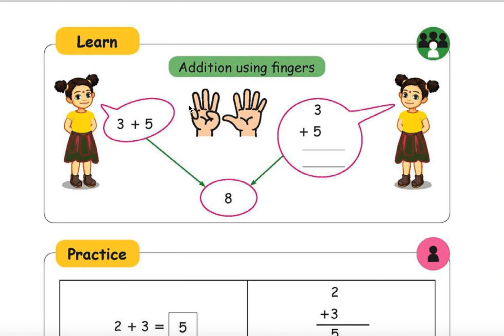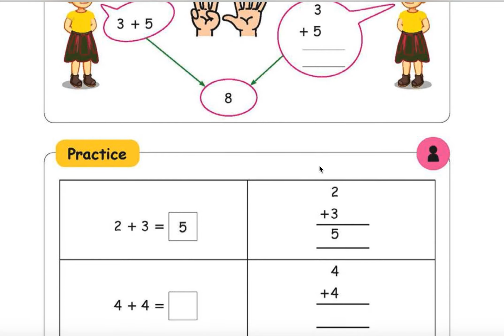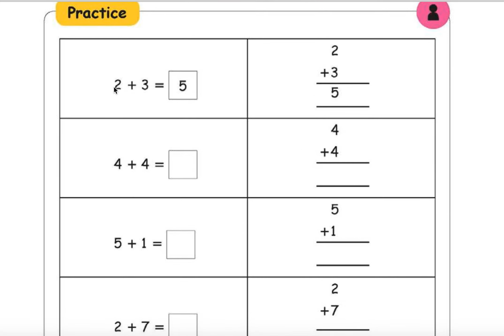Addition using fingers. That also you can do, right? 3 plus 5. How many? See, these are 3 fingers, these are 5 fingers. Count from here 1, 2, 3, 4, 5, 6, 7, 8. Yes, these girls are brilliant. 8 fingers only. 3 plus 5, 8. 2 plus 3, 5. 4 plus 4, 8.